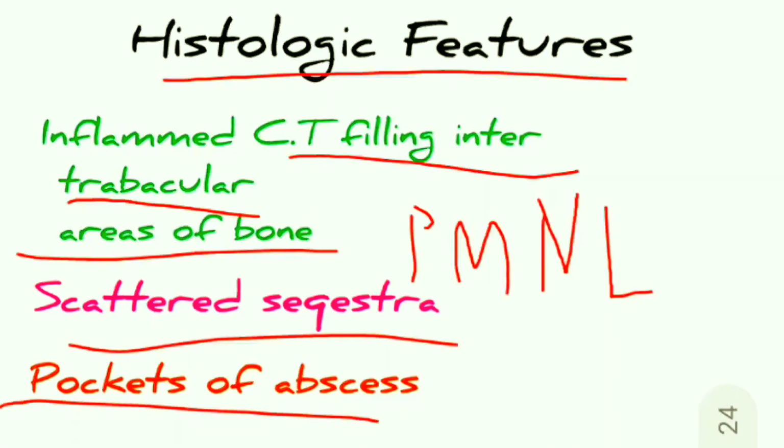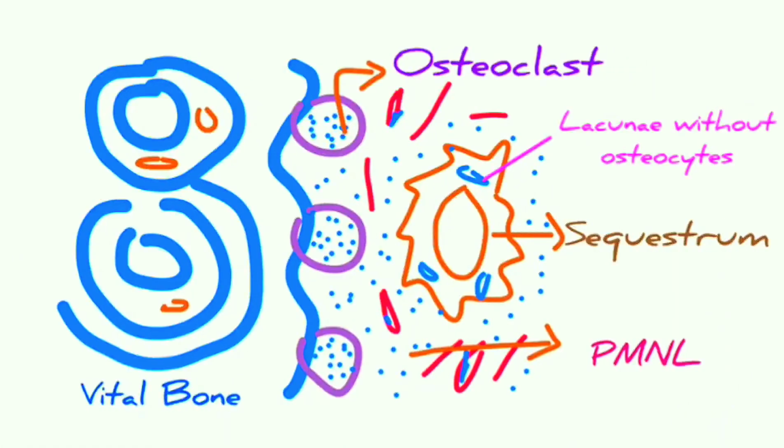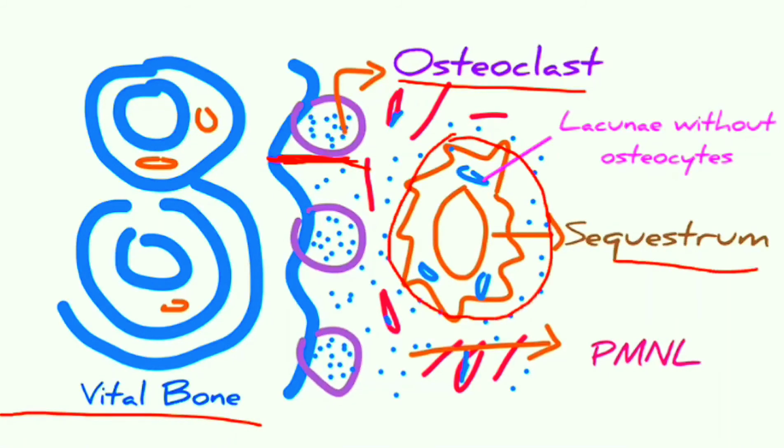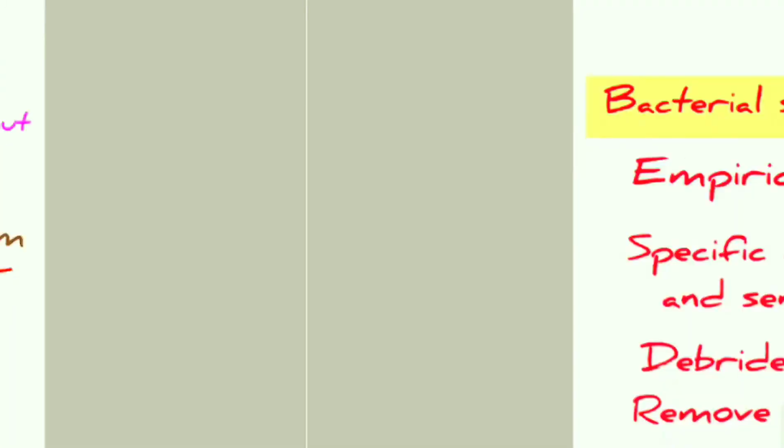So you can see in this histological picture, this is the vital bone, and you can see these are multinucleated giant cells, which are nothing but osteoclastic cells. And you can see this brown colored structure is the sequestrum which has formed. Within the sequestrum, the lacunae are present, which are devoid of osteocytes. And you can see all these dot-like structures. These are nothing but polymorphonuclear leukocytes. So this is the typical picture of chronic suppurative osteomyelitis.